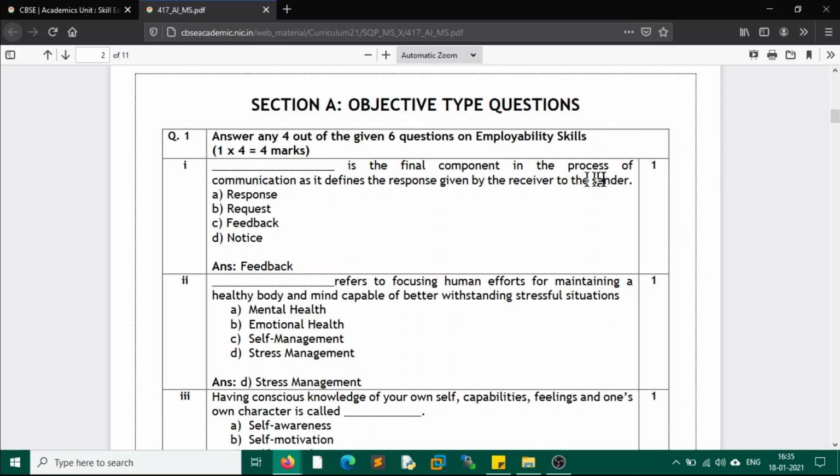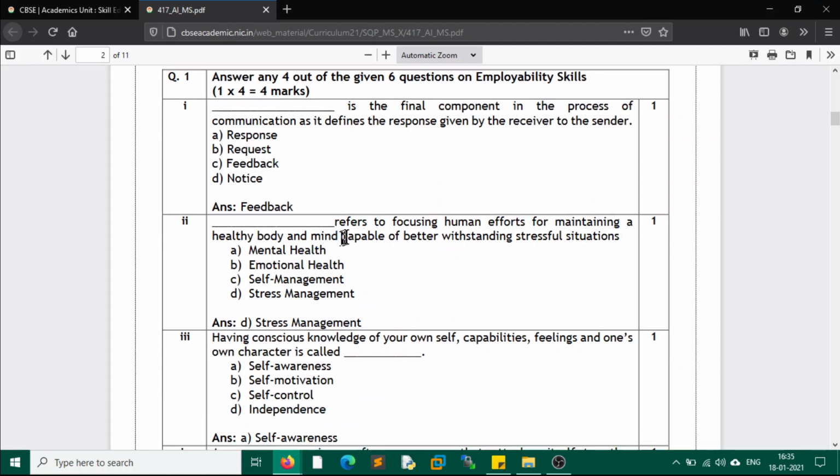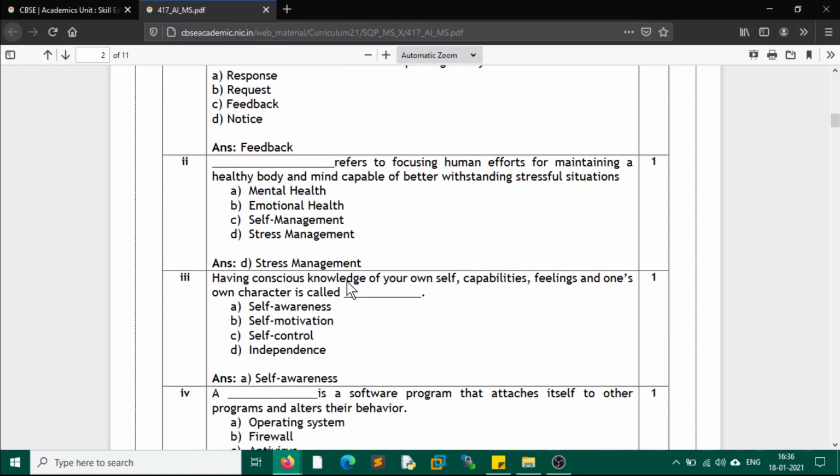Dash is the final component of the process of communication as it defines the response given by the receiver to the sender. The correct answer is feedback, from part A. Let's go to the next question. Dash refers to focusing human efforts for maintaining a healthy body and mind capable of better withstanding stressful situations, and this is called stress management. Managing and maintaining a healthy body and mind comes under the stress management technique.